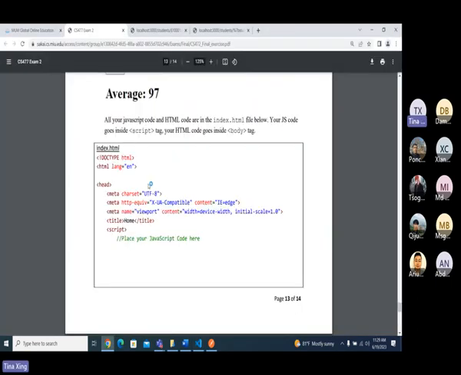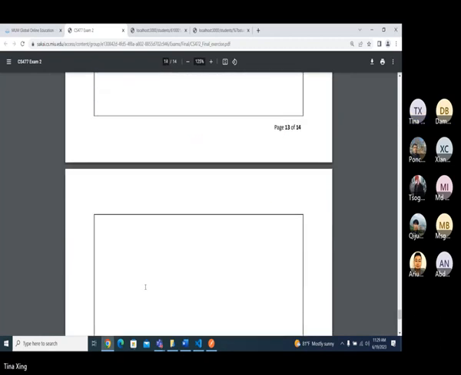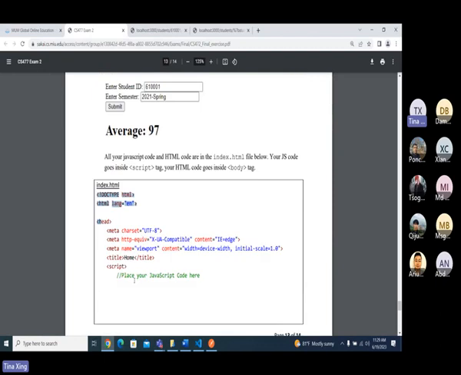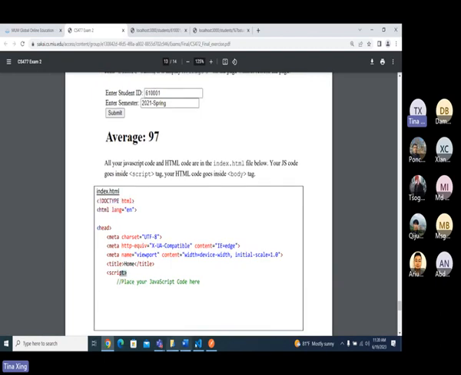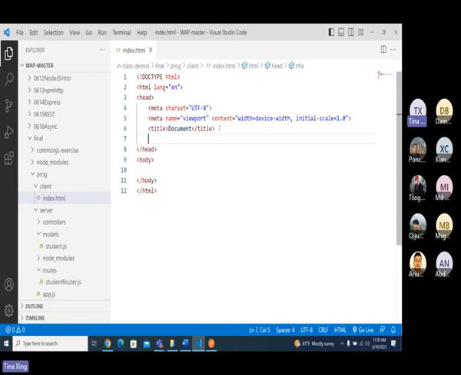For the client, you only have one HTML file, exactly the same as this one, and your JavaScript code is here, which I just type here. For the client, your script code has to be put here, and this is the body. When I put a script code here, what do you mean?